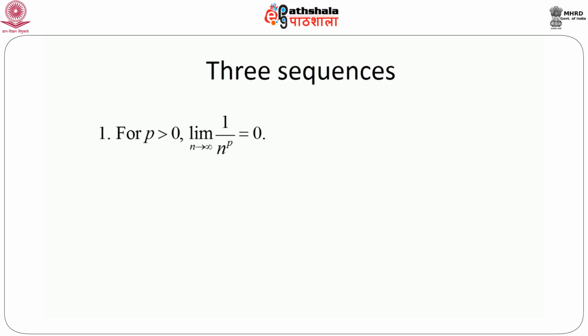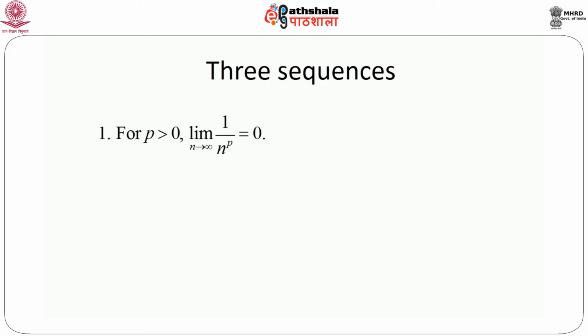The first one: for p greater than 0, let us consider the sequence 1 by n to the power p, and we will prove that the limit as n goes to infinity of 1 by n to the power p is 0. The proof is extremely simple, because as n goes to infinity, the denominator gets larger and larger.